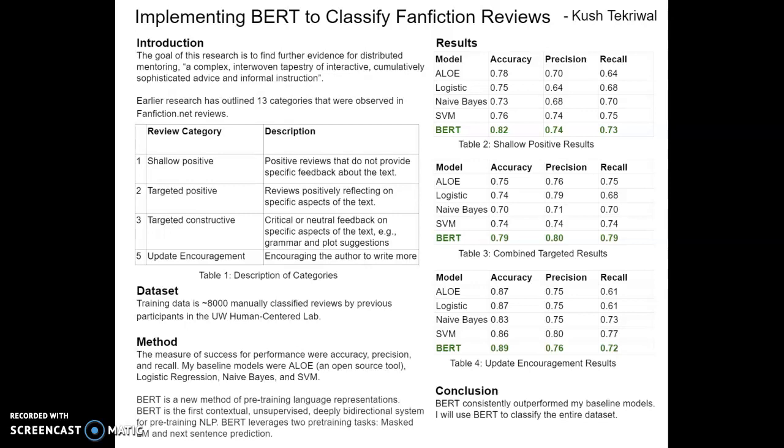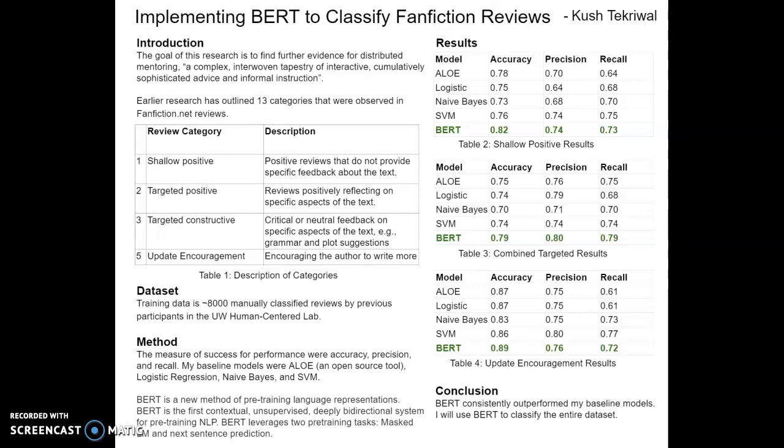My measures for success of performance were accuracy, precision, and recall to provide a more holistic perspective, as this is a classification task. My baseline models were ALLO, which is an open source tool, logistic regression, naive Bayes, and SVM.